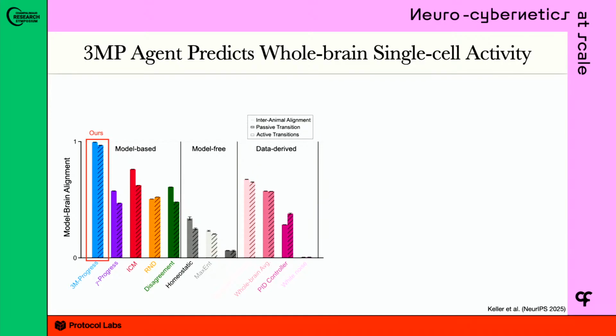For zebrafish, it turns out you don't even need linear regression. You can take two zebrafish brains and predict, almost with perfect accuracy using Pearson's R, the activity of a single unit of a neuron or astrocyte from a single unit in a different brain. So you don't even need to weight a population of neurons. You can just take an astrocyte or neuron and find the single most correlated unit with it, and that correlation is almost 100%. So we use that metric, which is a rather strong metric, to fit our model.